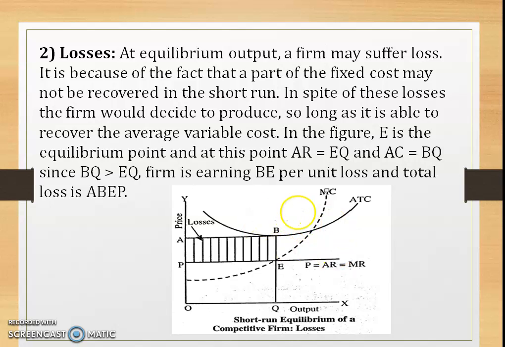In the supernormal profit case, the AC curve was just below the AR curve, so in that zone the firm was making supernormal profit. Just look at here, this AC or ATC curve is above the MR or AR curve, right? This is the AR curve. So this zone, APEB, is the zone where the firm incurs losses.